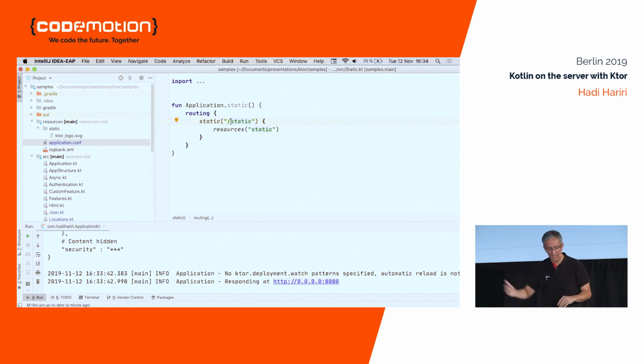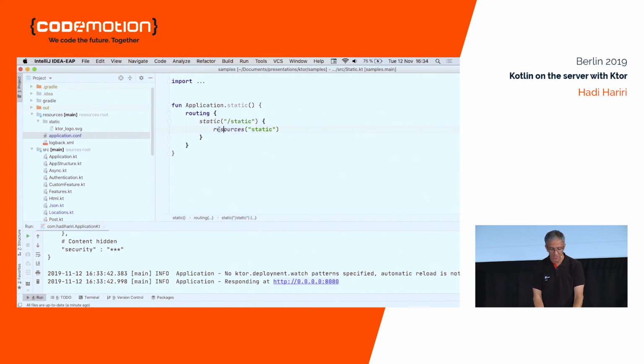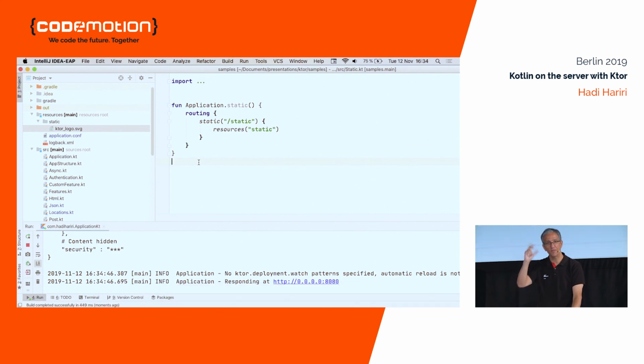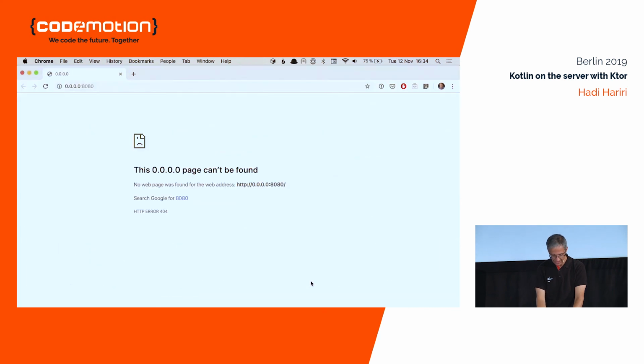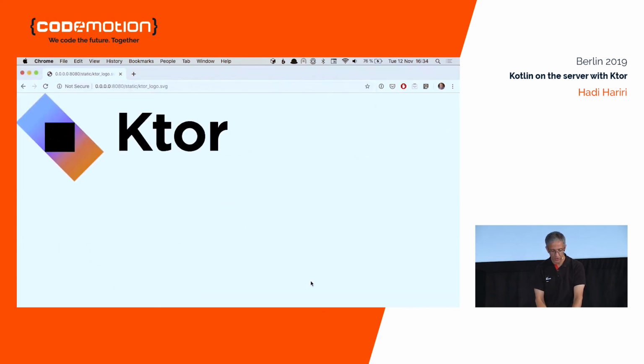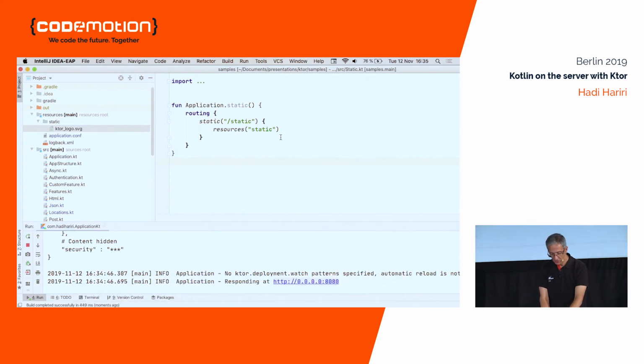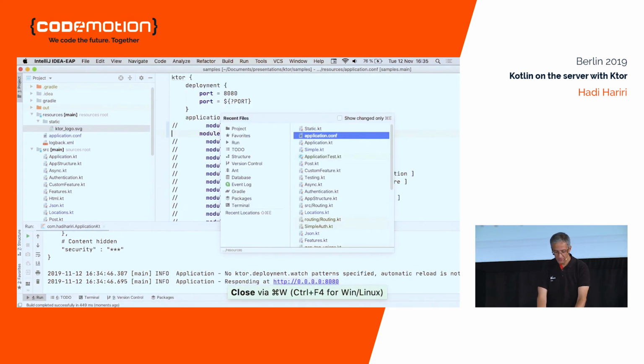So I can serve any file I want. And here you can see that I have the resources mapped to a folder called static where I have the Ktor logo. So if I were to run this, and notice the only thing I changed was changing the module in the configuration file, now I could do something like static and then Ktor, and I have the logo. Okay, so you can have static files, you can serve routes, etc., all very simply built in.